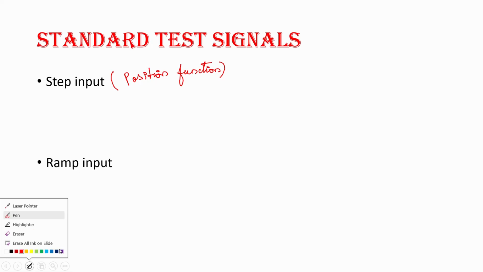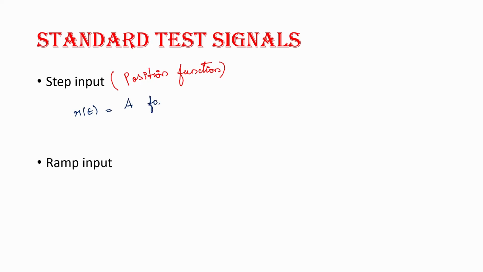The function of step input is r of t equal to A for t greater than or equal to 0, whereas 0 for t less than 0. That is, if we draw a graph with respect to t as an input function, my step response will be like this.